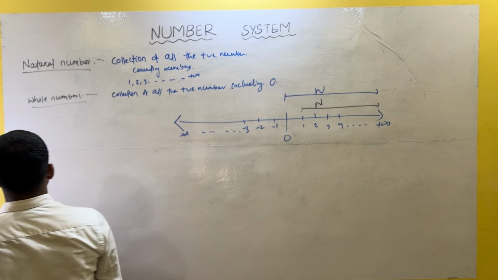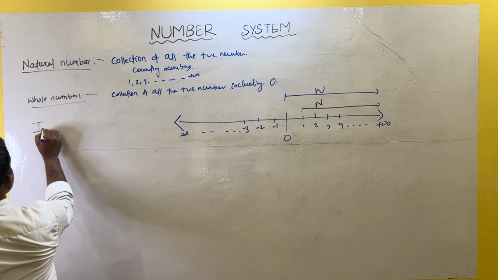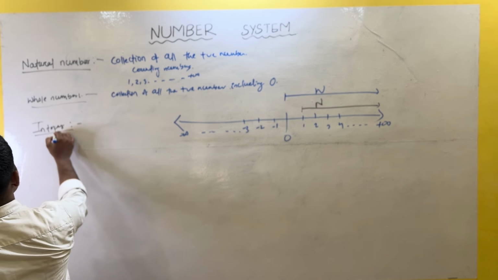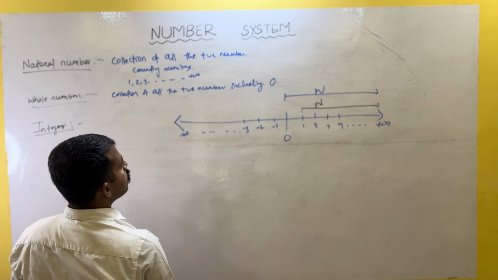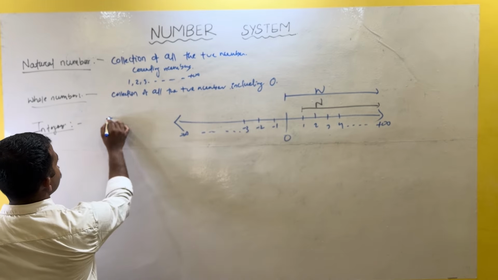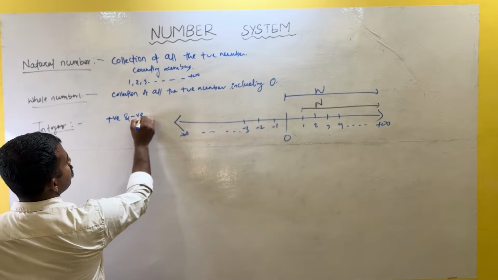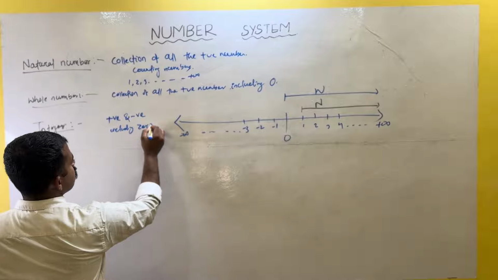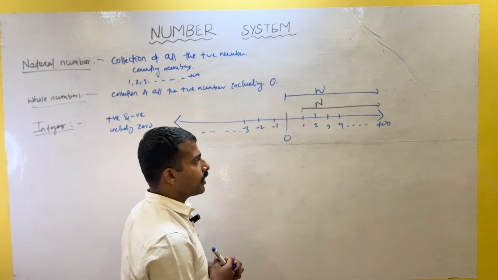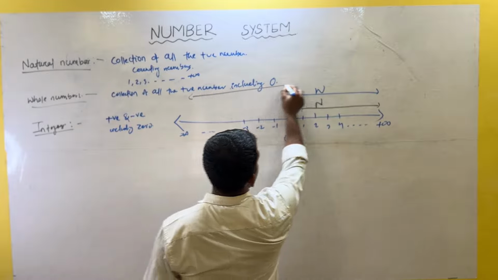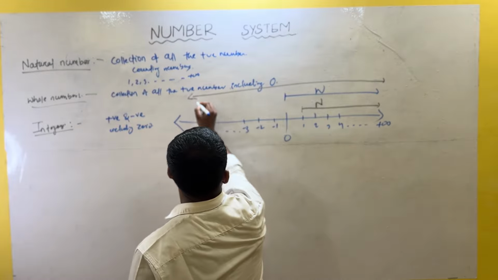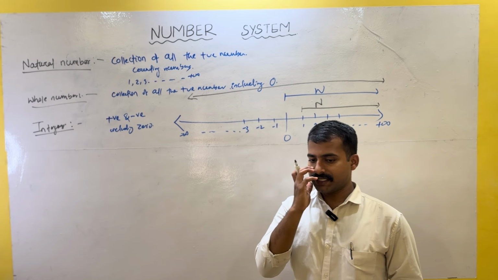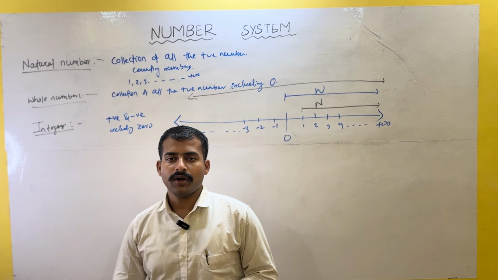Now let's come to the integer. What is an integer? The collection of all the positive numbers and negative numbers including 0. Is that clear or not? Including 0. For example, this total number line represents all these positive numbers, 0 and negative numbers, all included as integers. Everything we have already discussed.